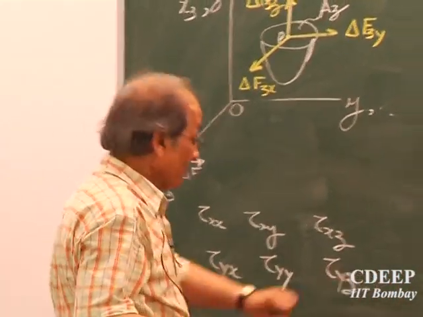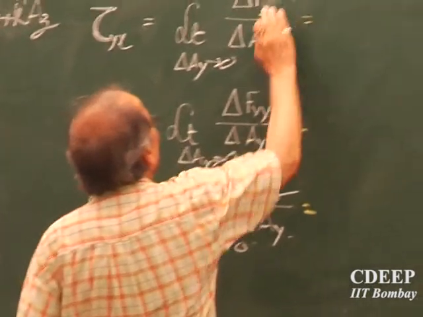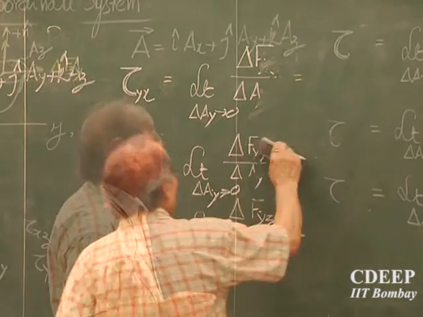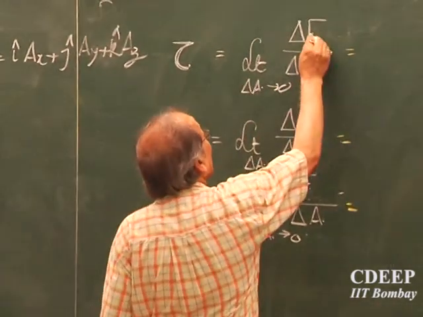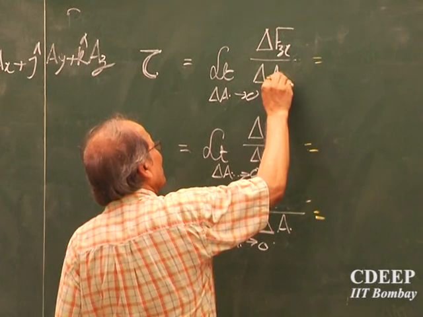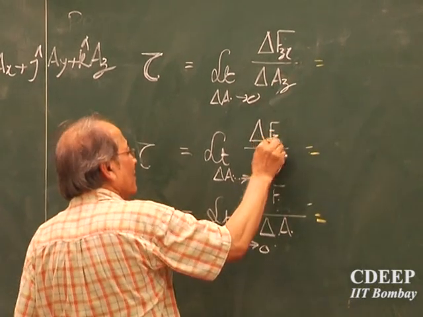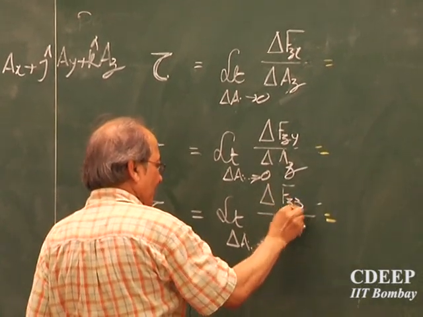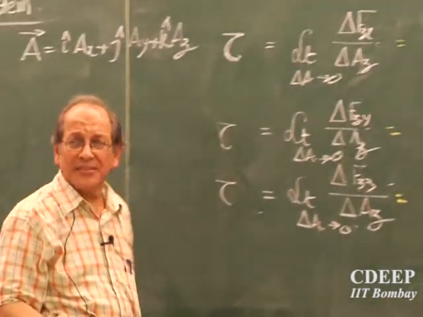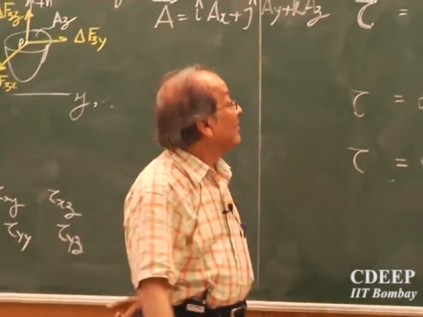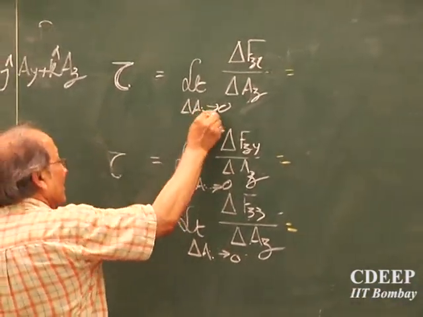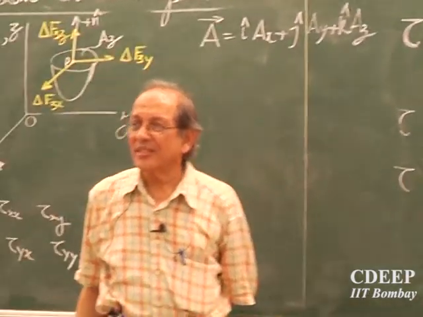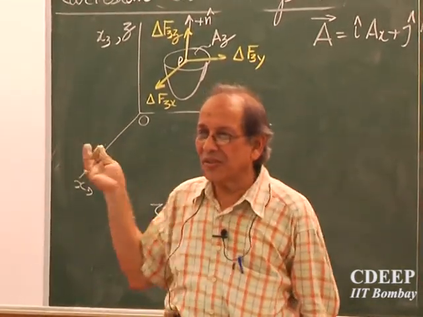So this is now. Again I remove this just to save time. Now this is F_zx over A_z, F_zy over A_z, F_zz over A_z, okay, and this is all. Now these ratios are different from the other two sets.